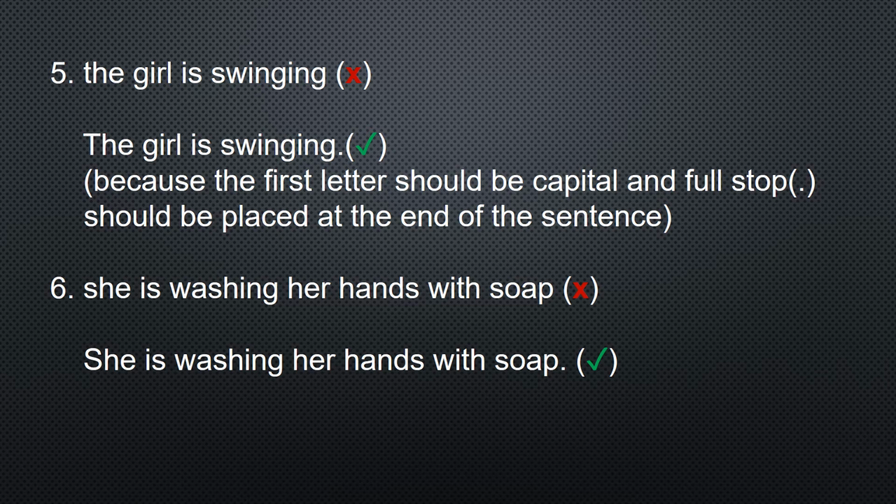If I write, The girl is swinging. now this is a sentence because the first letter of this sentence is capital and the full stop is placed at the end of the sentence. That's why we can call it a sentence.